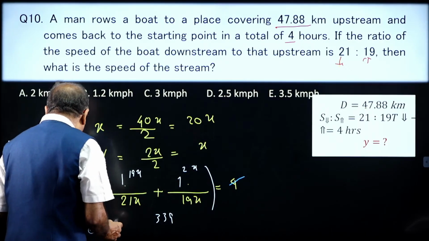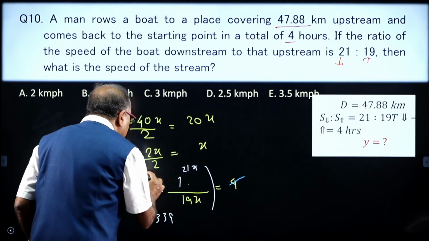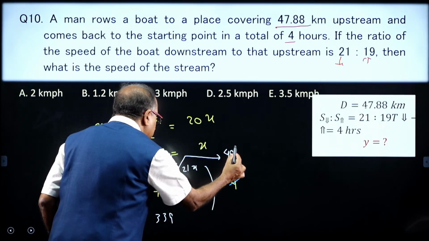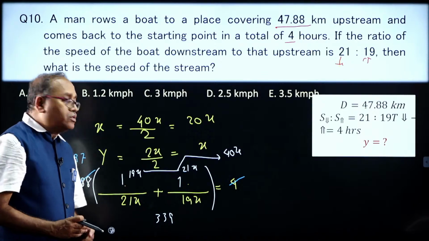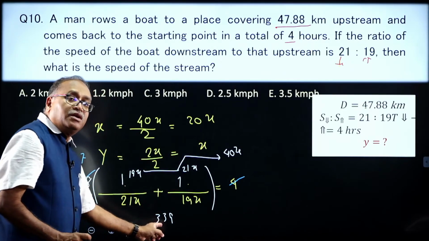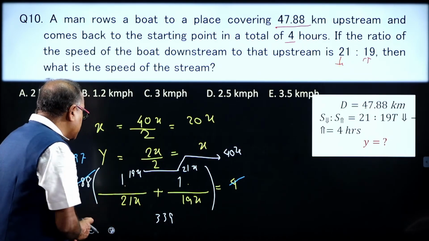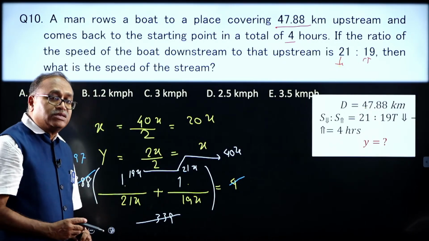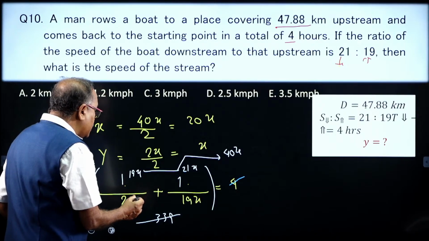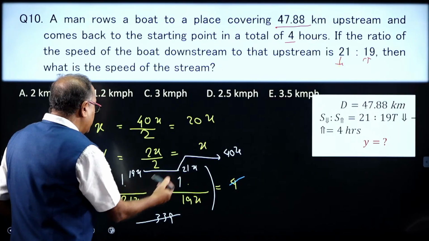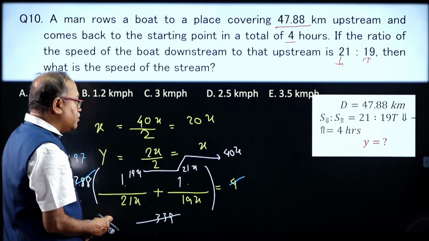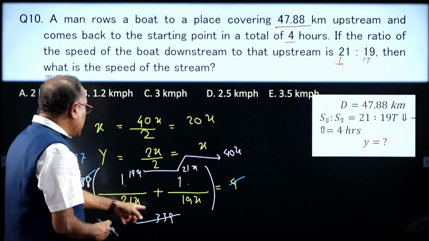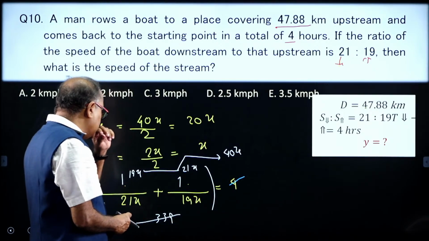So you are getting 40x over 399, with 399 already this number got cancelled, 11.97. So what comes further is 40, and 399 will go to the other side.